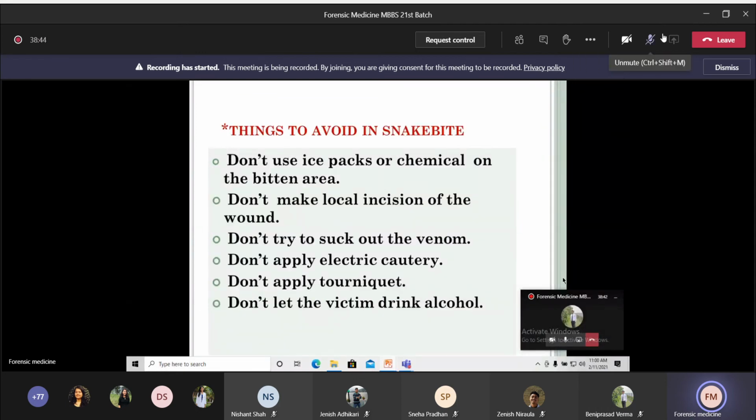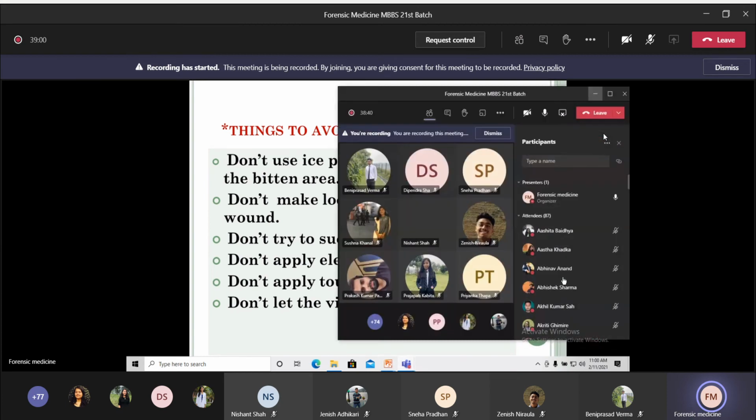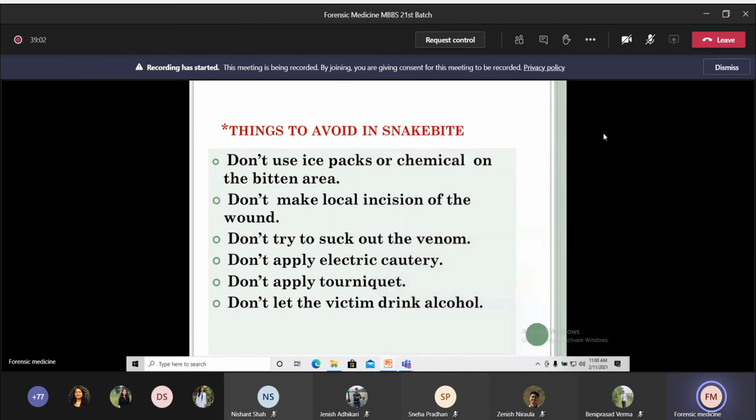Next, the things you have to avoid in case of snake bite. The first one is do not use an ice pack or chemicals on the bitten area. Do not make a local incision on the wound. Third, do not try to suck up the venom. Do not use electric cautery, do not apply a tourniquet, and do not let the victim drink alcohol. Alcohol will increase the absorption of the venom, so it should be avoided in snake bite cases.